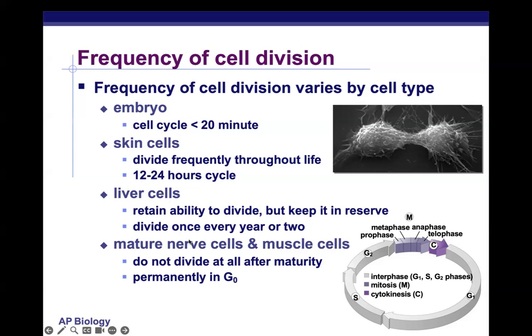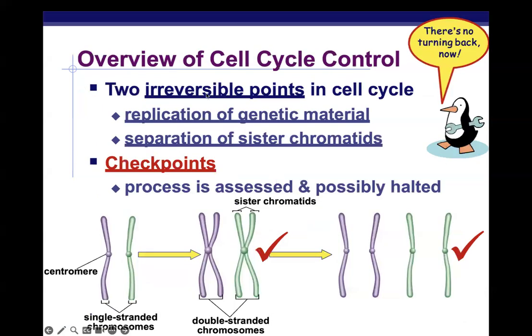And then there are others, like mature nerve and muscle cells, that do not divide at all and are permanently in G0. So how can all these different timings be regulated in a way that allows the organism to maintain homeostasis? Now, we're going to talk about how this is controlled by checkpoints in the cell cycle.